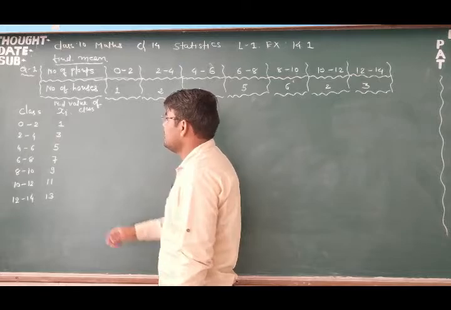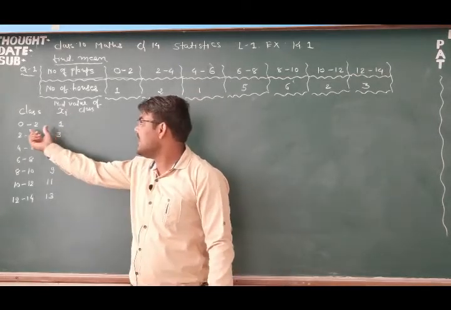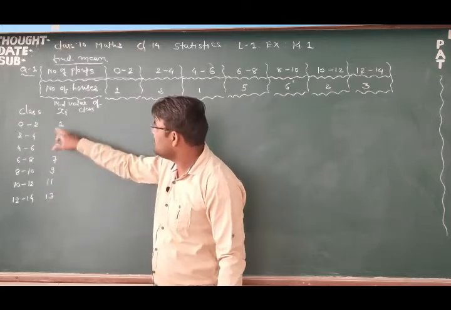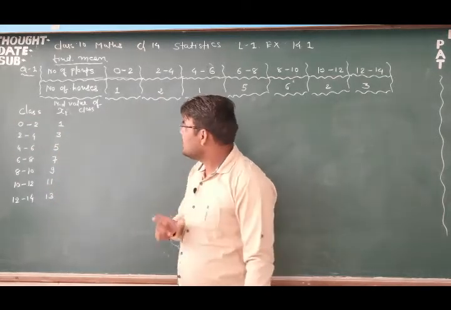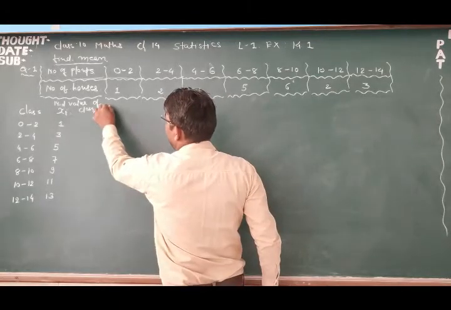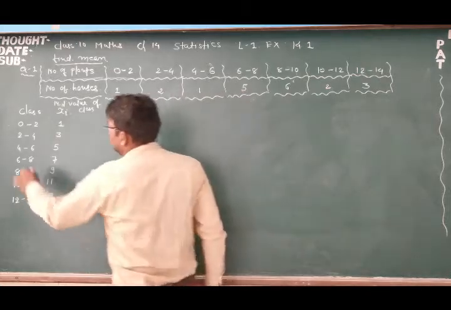ठीक है, तो these are the mid values of class, and how to find? We will take the average of the class. By this way we will get 1, 3, 5, 7, 9, 11 and 13. Next step will be frequency, that is denoted by fi.